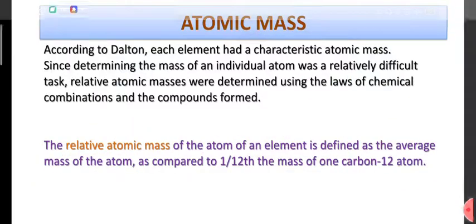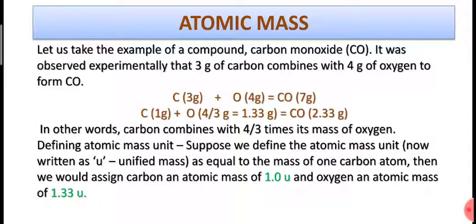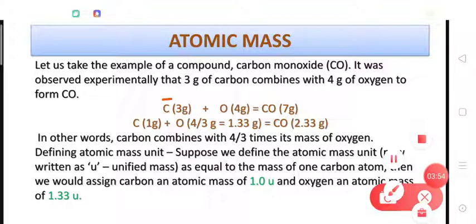So let's proceed now. How do we determine the relative atomic masses? How do we compare the masses of different elements, like we are comparing the masses of carbon and oxygen atom? How do we do this? Let's learn it further in this slide. So suppose we want to determine the relative atomic mass of carbon and oxygen atoms.